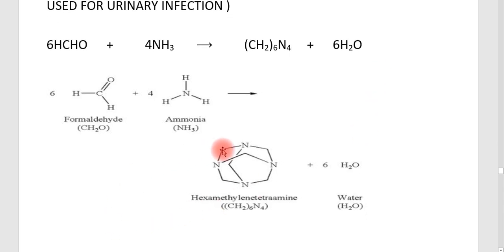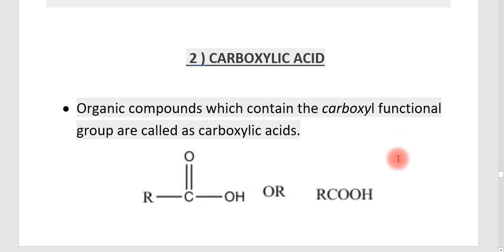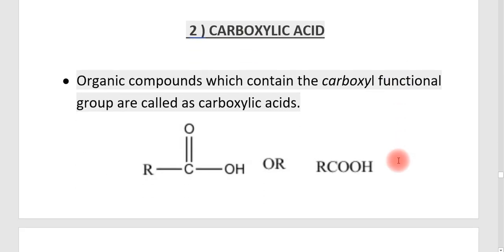Urotropine has a particular structural formula that is shown here. This is hexamethylene tetramine, with 4 nitrogens shown here, and try to study how to draw urotropine, which forms with the elimination of water. So this is all about the functional group aldehydes and ketones. Next we discuss the carboxylic acid. The carboxylic acid is the second functional group discussed in your chapter. Anyway, I think it's better to discuss the carboxylic acid in the next video.